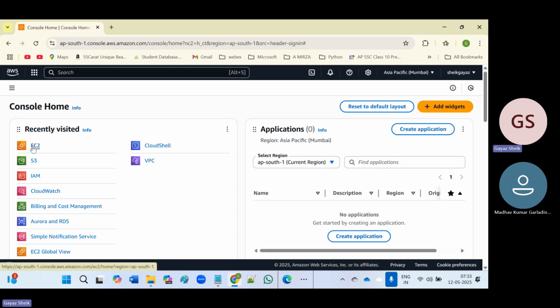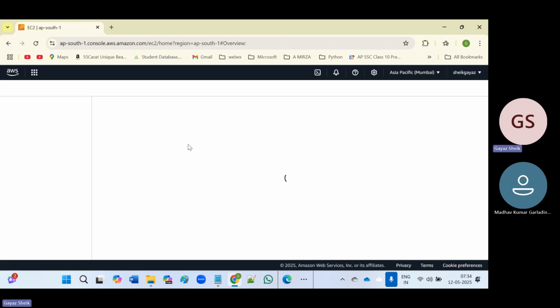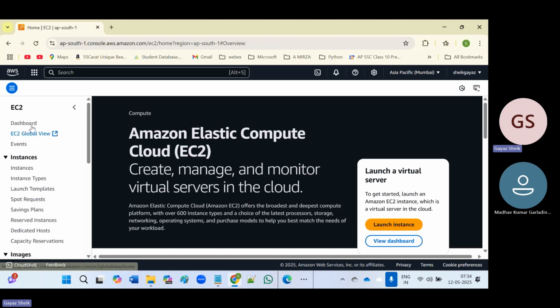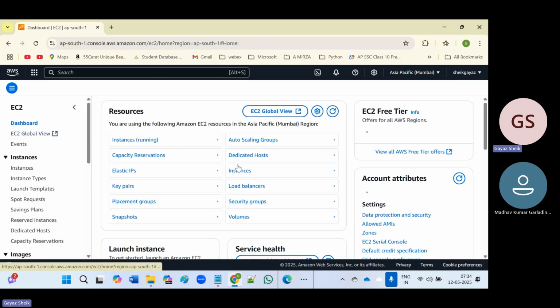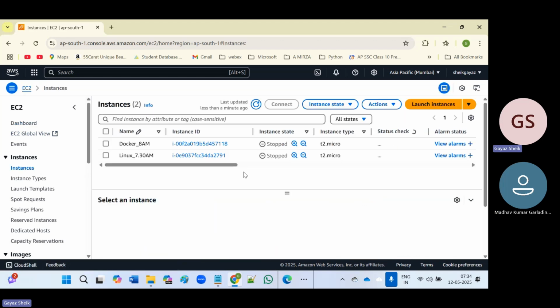So we go to the EC2 instances. Here we can see we created one EC2 instance, right? Go to the dashboard. In the dashboard, we can see the instances. I have two instances. These are the instances I have.